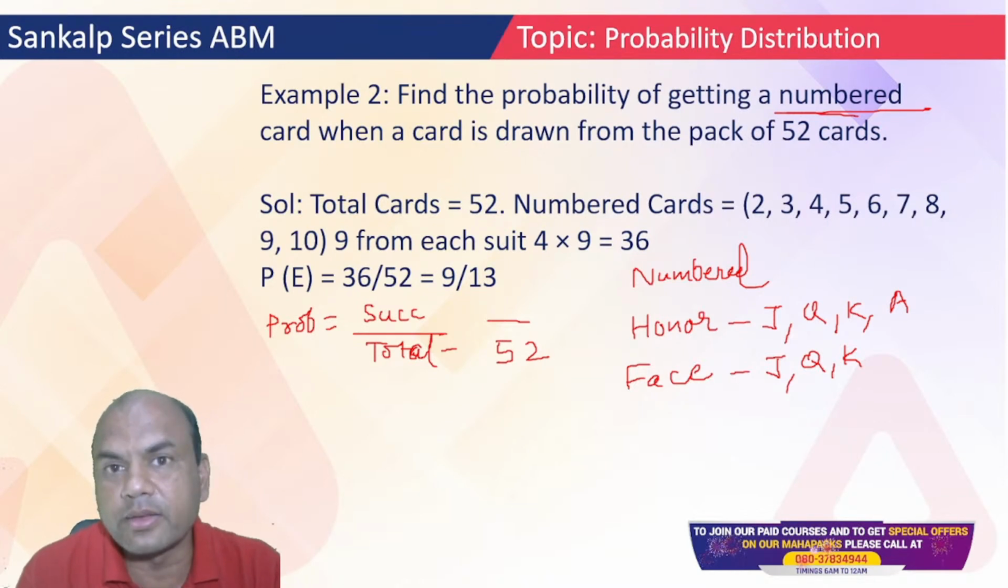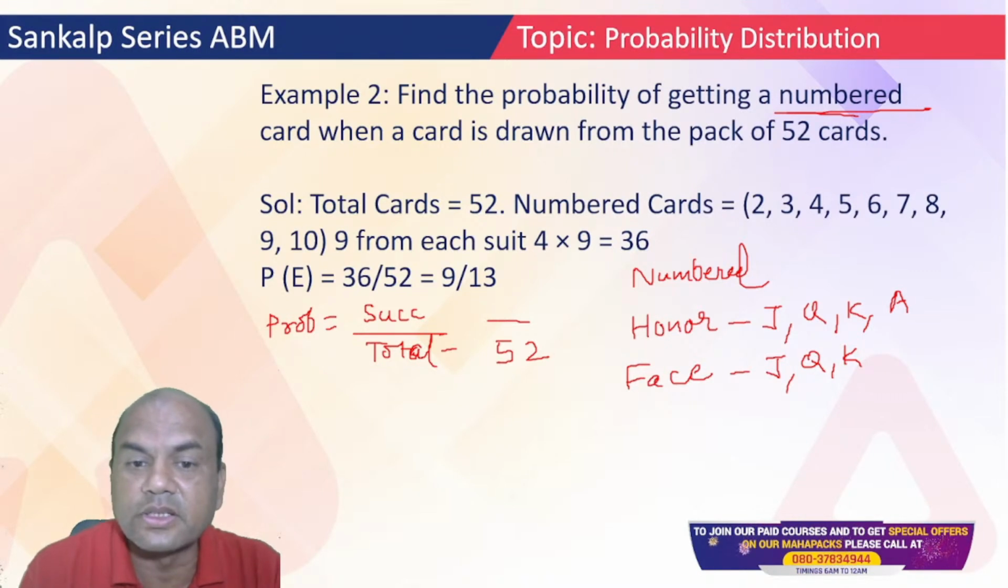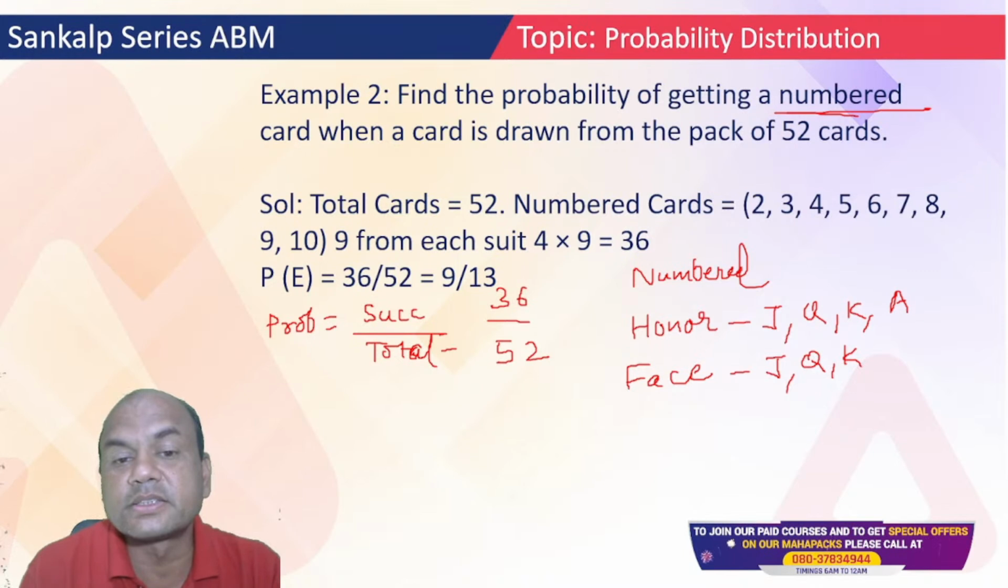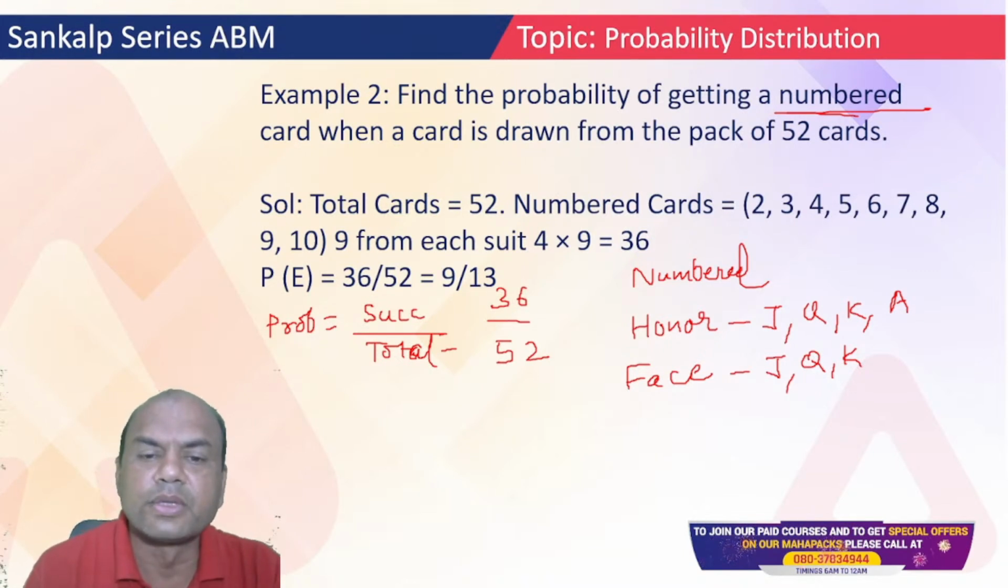But 9 in 1. So similarly you have 4 types of cards, right? So 9 times 4 is 36. So answer becomes 36 upon 52. You go on dividing it. 4 9s are 36, 4 13s are 52. So this is your answer, 9 by 13.